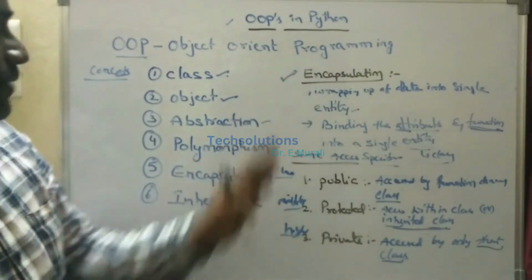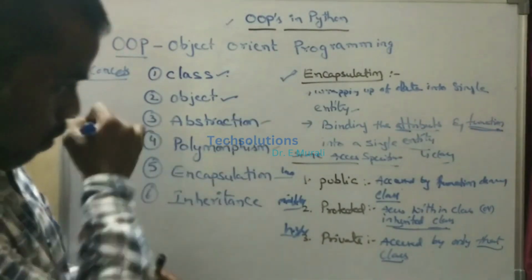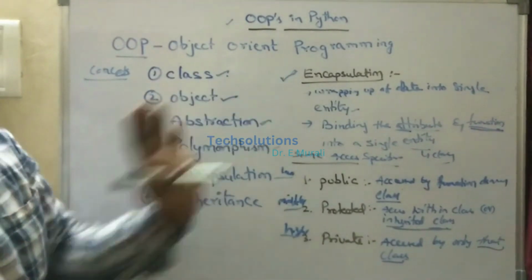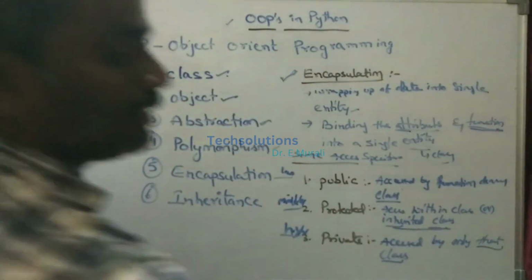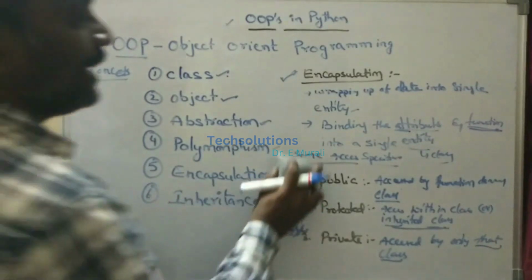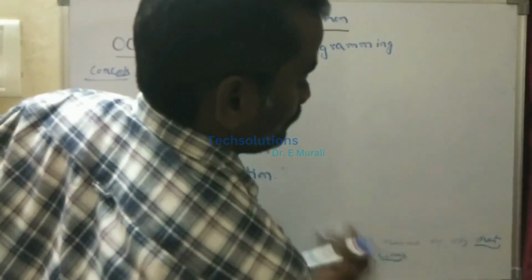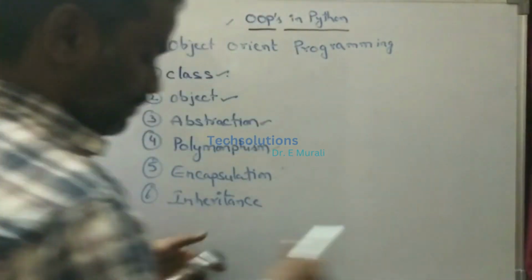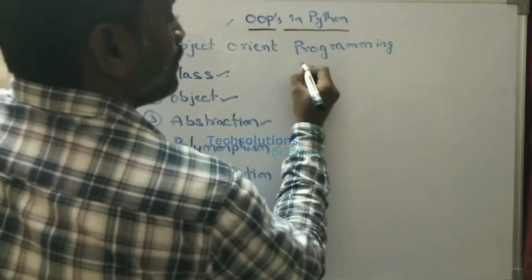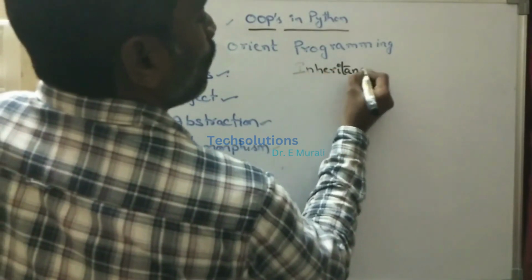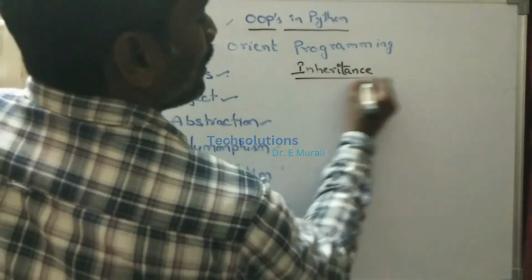And as it is, it will be performing data abstraction also. Now, is it clear what is meant by encapsulation? And the last one is inheritance. The last one is inheritance. What is meant by inheritance?